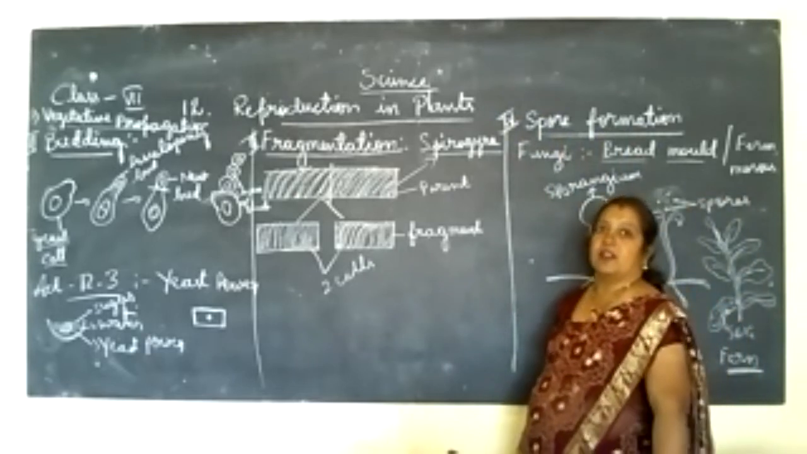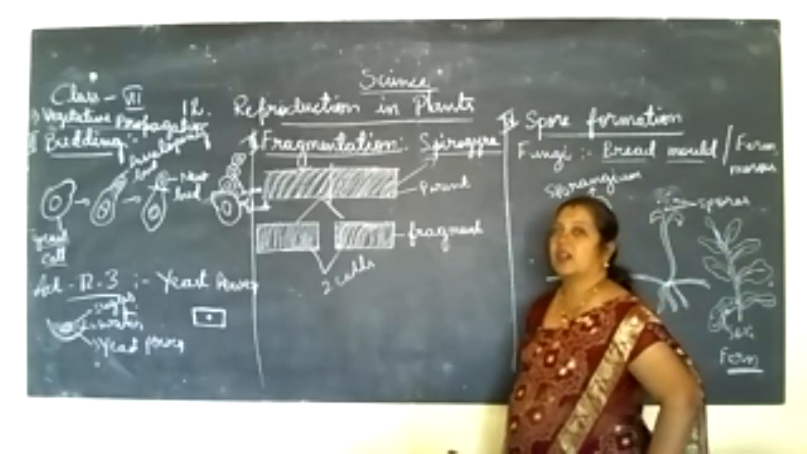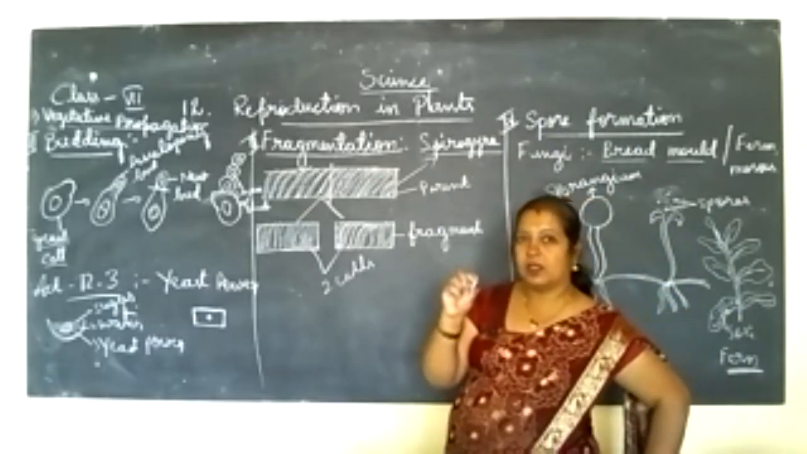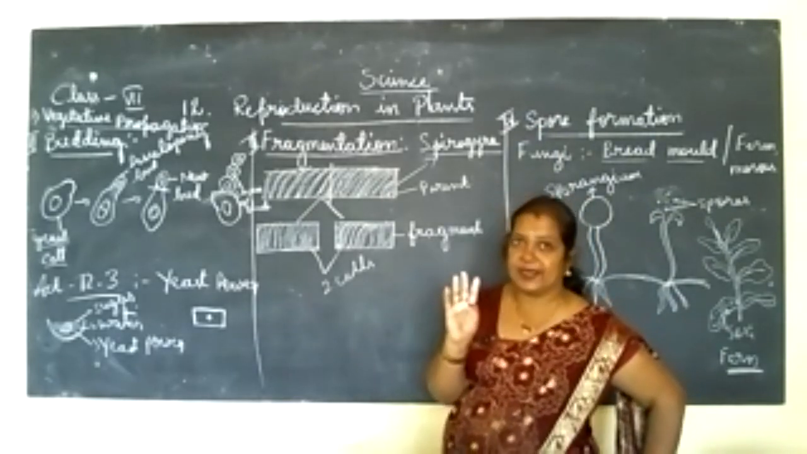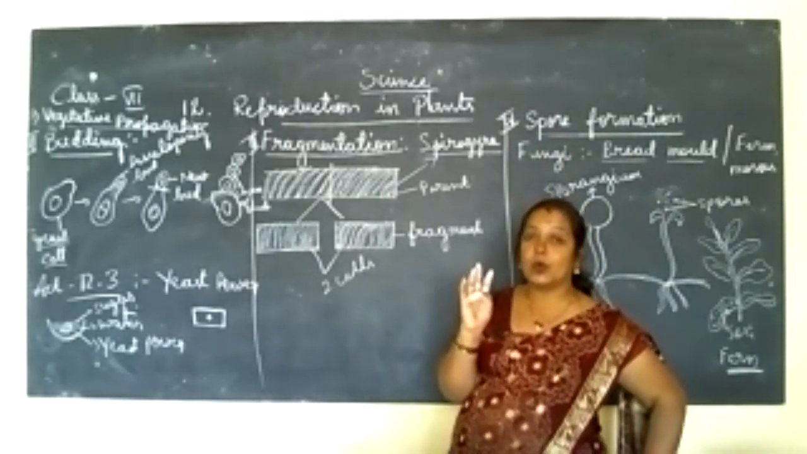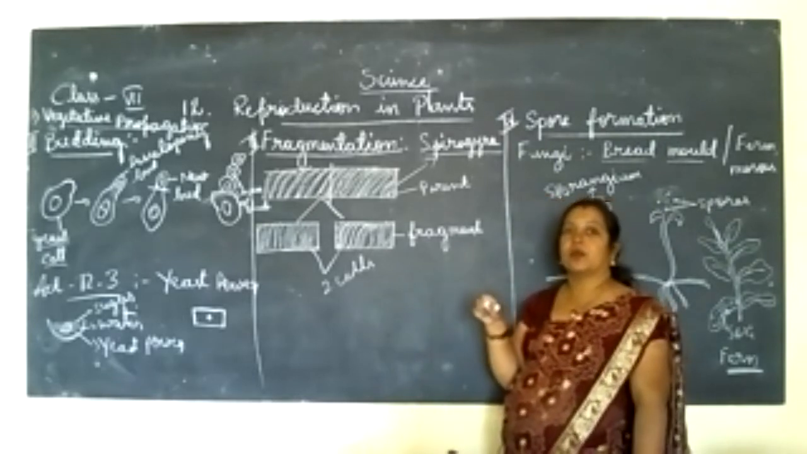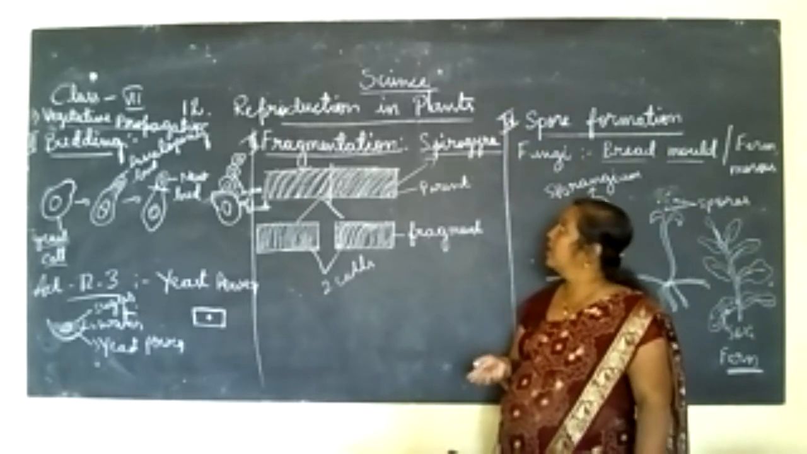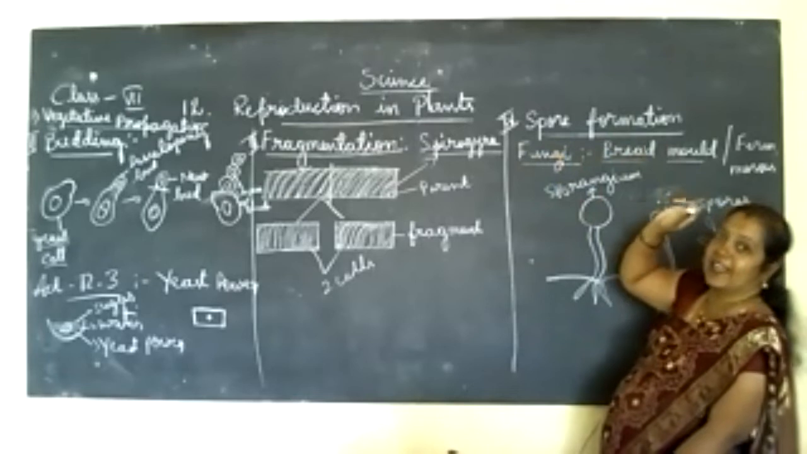By the formation of spores. Spores are like small seeds, like structures, but they are not considered as seeds. We will call them spores. By the spore forming method also, they can produce new individuals. You can see this in an example such as fungi.